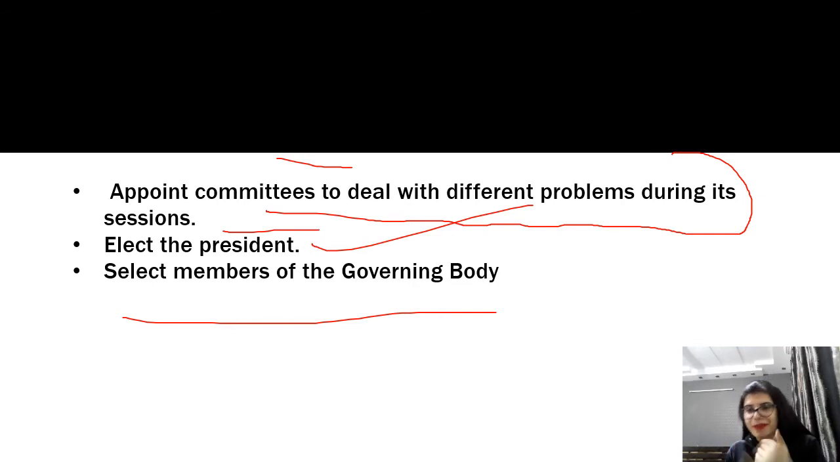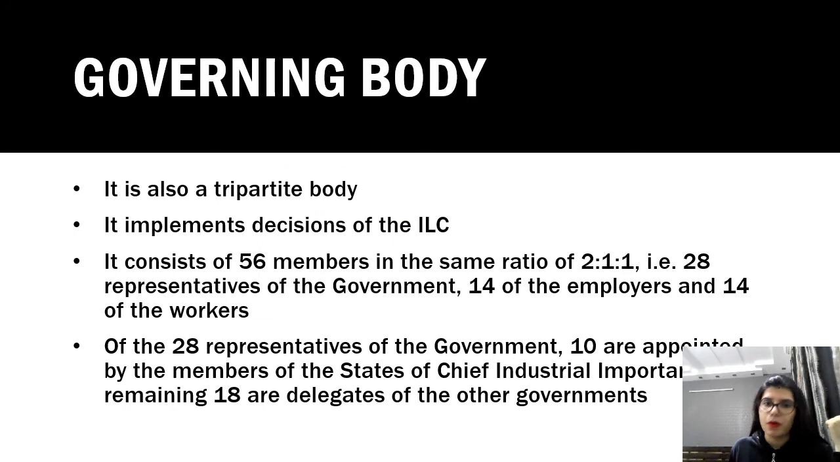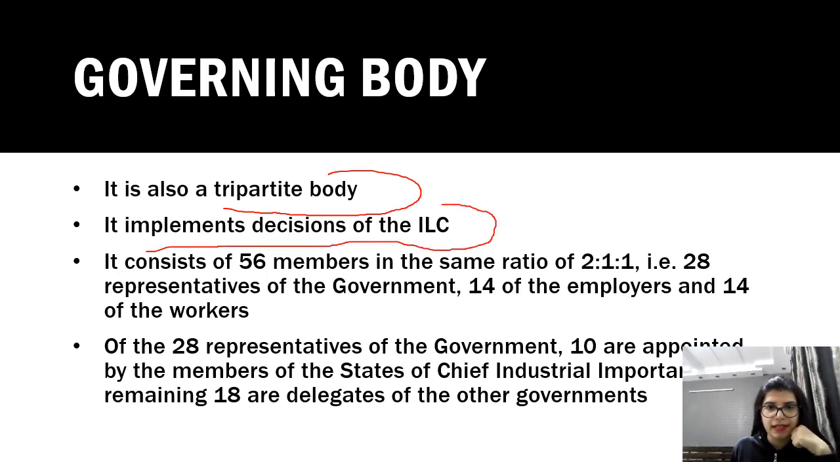Now the governing body is the next organ, okay, which now we've studied the International Labour Conference. Now let's study the next organ, or the next body of the ILO. So this is the governing body, and obviously it also has a tripartite character, okay, and it implements the decisions of the ILC. So the International Labour Conference took decisions. Now it is implemented by the governing body, and yes, it consists of 56 members in the same ratio, 2:1:1. There also the ratio was 2:1:1. So here also the ratio is the same, but they have even given the number of members, that is 56 members.